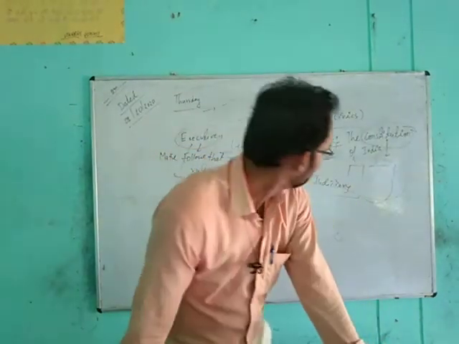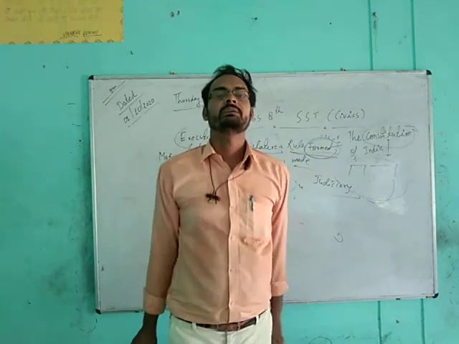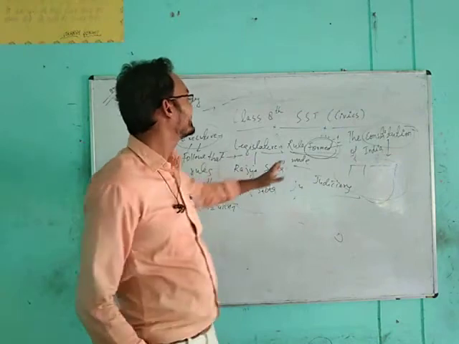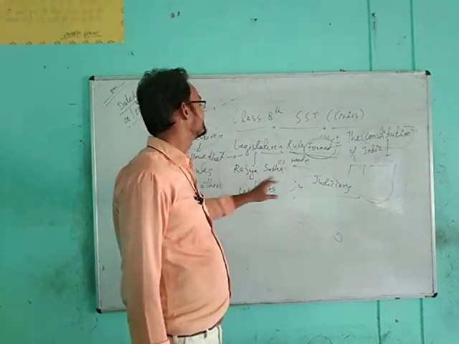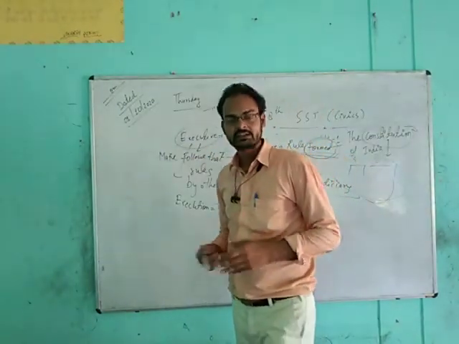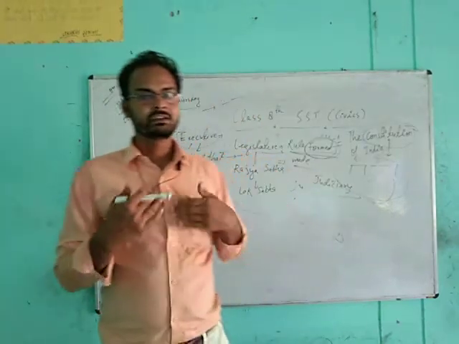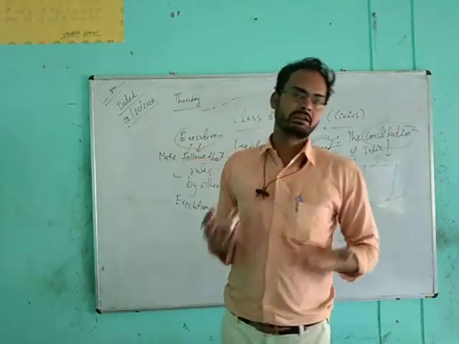This is the total judiciary system. So the executive head is the Prime Minister, the legislature head is the President, and the judiciary system is independent, that means not dependent on anyone, not under anyone.